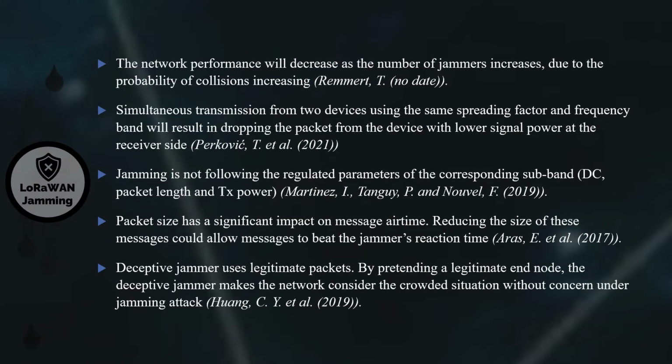Next is the overview of how the jamming attack will be one of the security threats chosen in this study. The network performance will decrease as the number of jammers increases due to the probability of collision increasing, and the packet size will impact message airtime. Reducing the size of this message could allow message to beat the jammer's reaction time. The jamming requirement does not follow the regulated parameters of the corresponding subband, such as duty cycle, packet length, and transmit power.